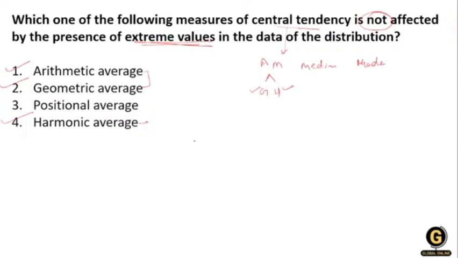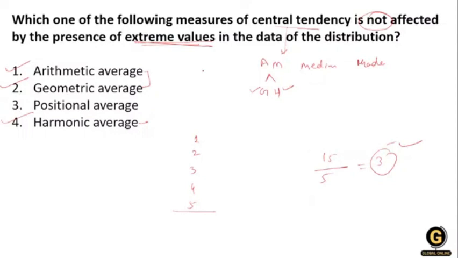Let's understand: there are the numbers 1, 2, 3, 4, 5. From these numbers I'm taking the average. 1 plus 2 is 3, plus 3 is 6, plus 4 is 10, plus 5 is 15. So 15 divided by 5, how much? That is 3. So 3 is the average.